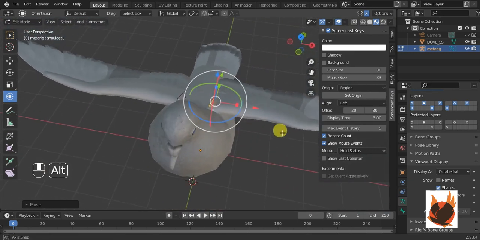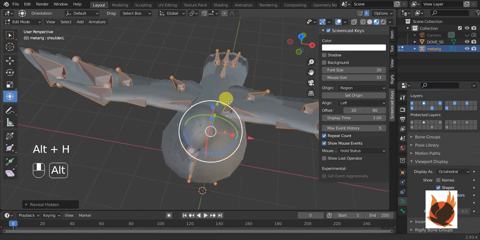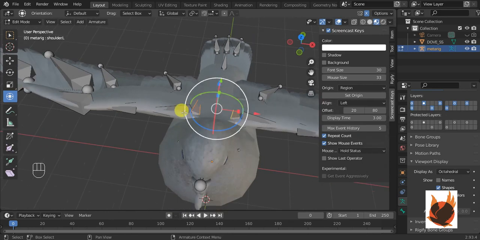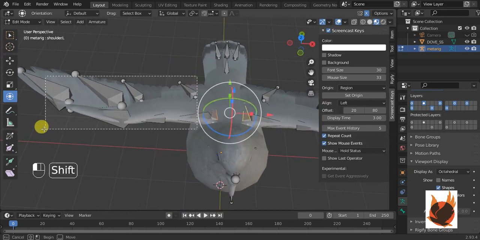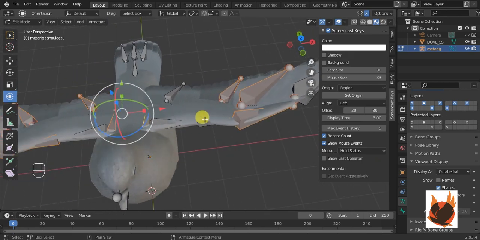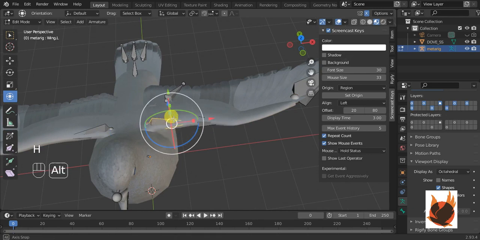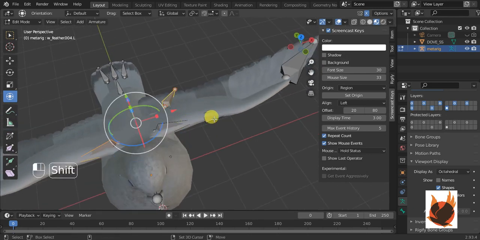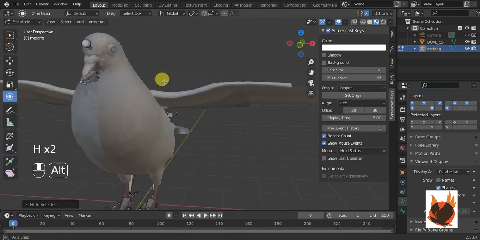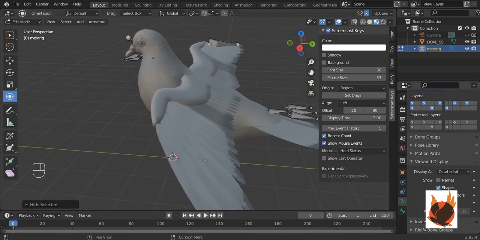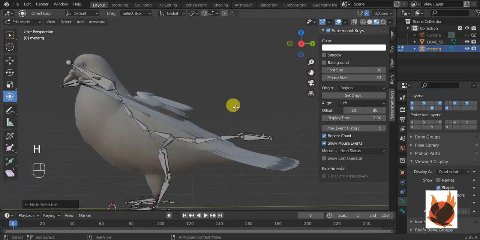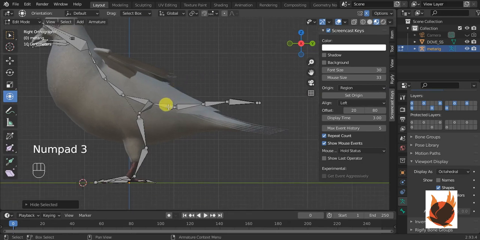So I think these are aligned, and just like before, I again unhide it all and hide it, and then I am going to hide these. Now we are left with these bones to align.